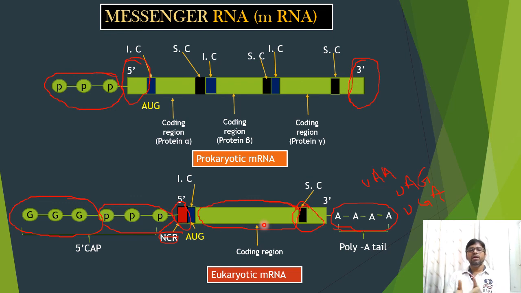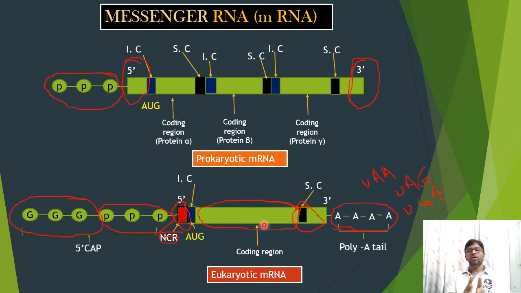Immediately after the cap region, a region of about 10 to 100 nucleotides is present, known as the non-coding region or NCR, also known as the leader sequence, which usually is not translated into protein.